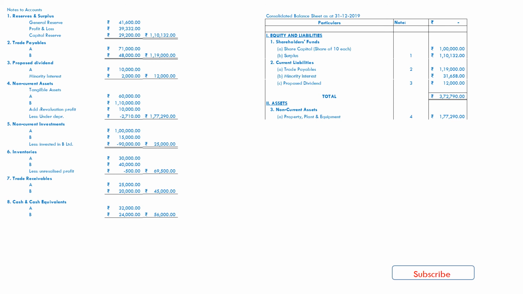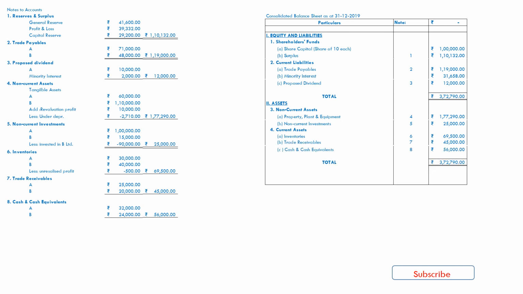And in assets, non-current assets and property, plant and equipment will be 1,77,290 as from notes to accounts, and non-current investment will be 25,000 as from notes to accounts. Current assets: inventory is 69,500, trade receivables 45,000, and cash equivalents 56,000. In that way, a total of 3,72,790 comes out, which is equal to equity and liabilities. That's all. Enjoy.